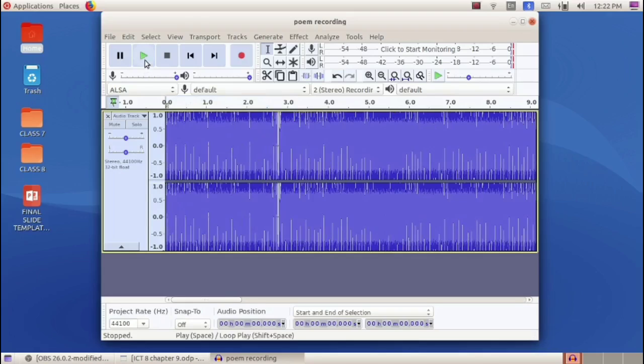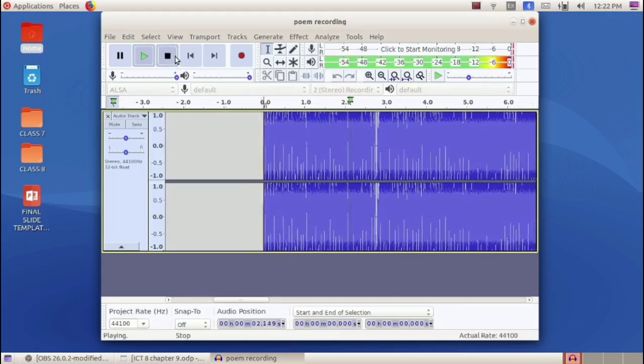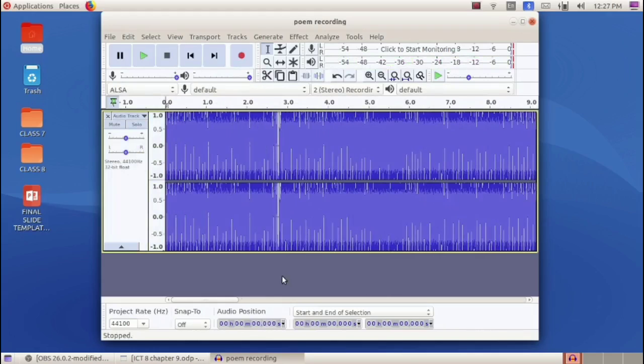Now let's listen to the poem. Okay, now we have deleted the unwanted portion at the beginning. Similarly, we have some non-recorded unwanted portion at the end. So we can delete that portion also. So click on the skip to end button to reach the end of the recording.